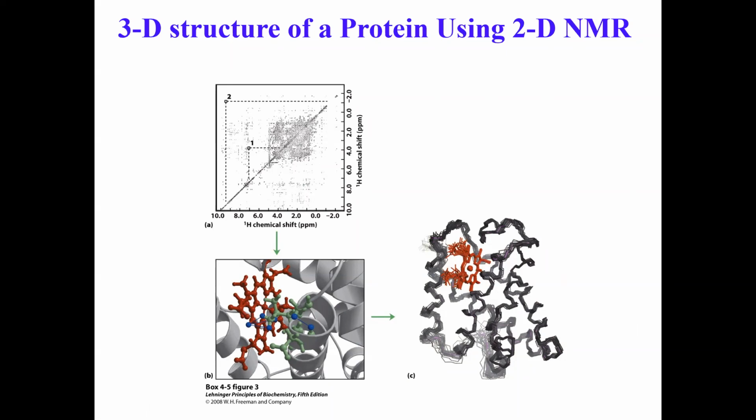So typically what you do is, they are showing you here a two-dimensional spectrum. You can see they are showing you chemical shift on one axis here and chemical shift of a proton on the other axis. If you look here, there is a diagonal, right? The diagonal of this two-dimensional NMR spectrum is, if you look at the chemical shift, the same chemical shift that you will see in the standard one-dimensional proton spectrum.